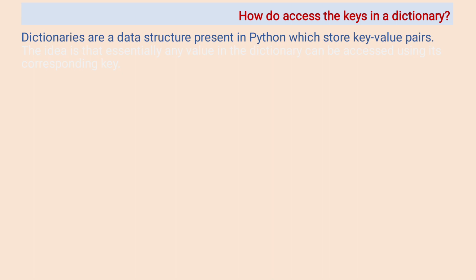Now next question, how do you access the key in a dictionary? Dictionaries are data structures present in Python which store key value pairs. As you can see in the code, the name of variable d is equal to, in the curly bracket, name colon Ameya, age colon 25, blood group colon A plus. This is the pair of key and value.